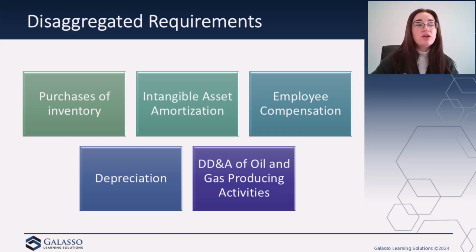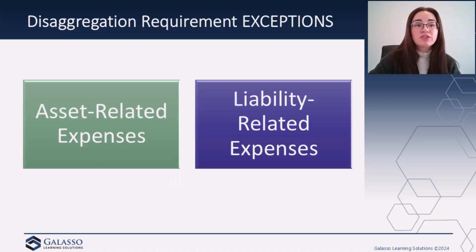And so when we think about this and we compare that to the previous definition, what does all of this mean? So these right here, what you see on your screen, these are the types of things that can go into cost of sales, right? You can have employee compensation be part of your cost of sales. You can also have the purchase of inventory be part of your cost of sales, and so forth. So basically, within your cost of sales required expense caption, what is coming from each of these 5 categories here? So we need to take from each of these disaggregated elements to meet the presentation requirements.